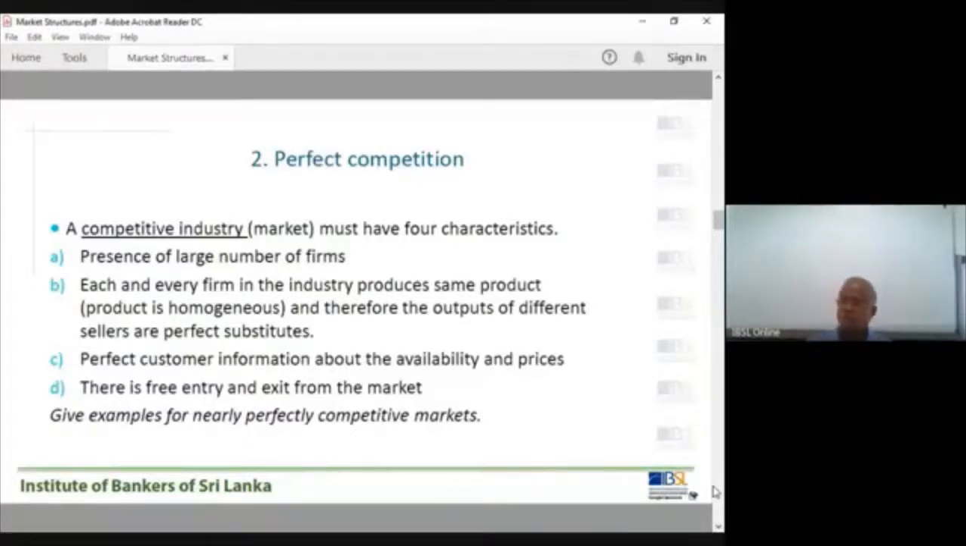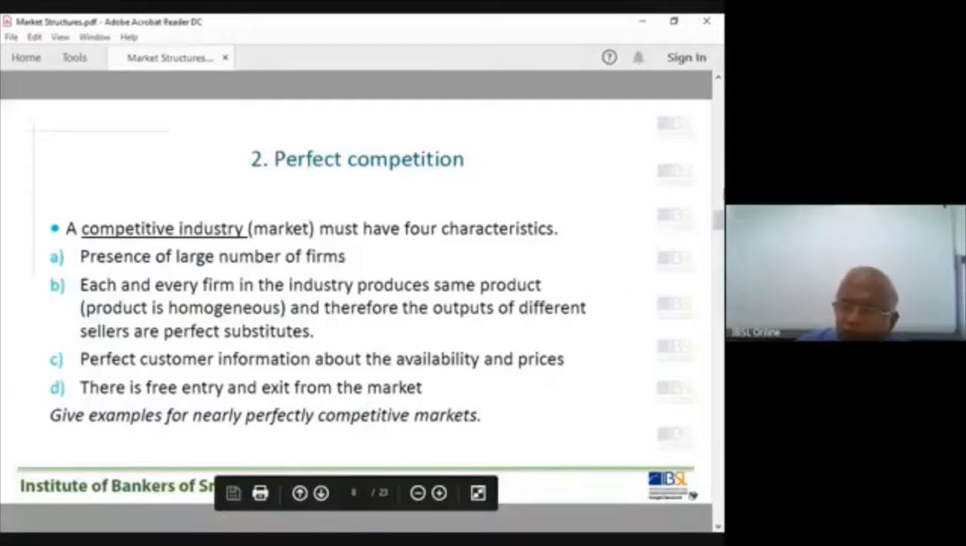The market for fish, the market for paddy during the harvesting period. A large number of buyers and a large number of sellers are there. Then the market for rice. The rice market in Sri Lanka is actually an oligopoly market. Generally, the fish market you can consider as a competitive market, nearly competitive, not 100%, nearly.